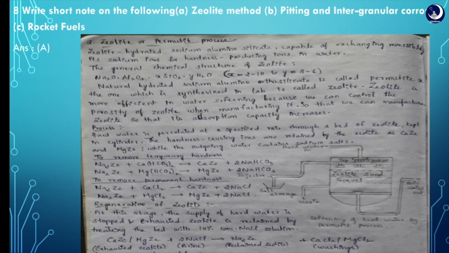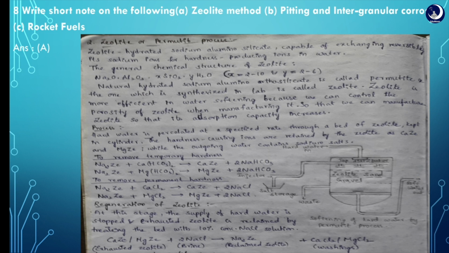The last question, write a short note on the following method. A. Zeolite method. B. Pitting and intergranular corrosion. C. Rocket fuels. Natural hydrated sodium aluminosilicate is called permutit, and the one which is synthesized in the lab is called zeolite.